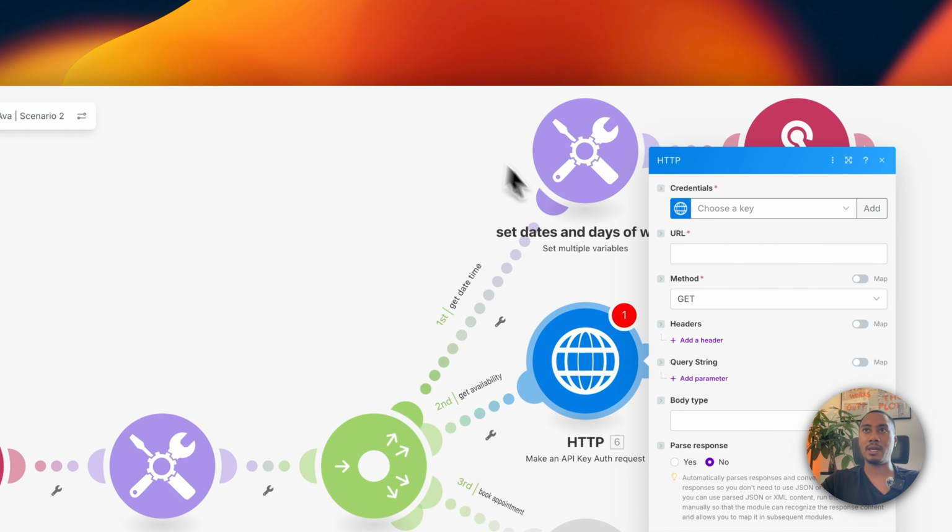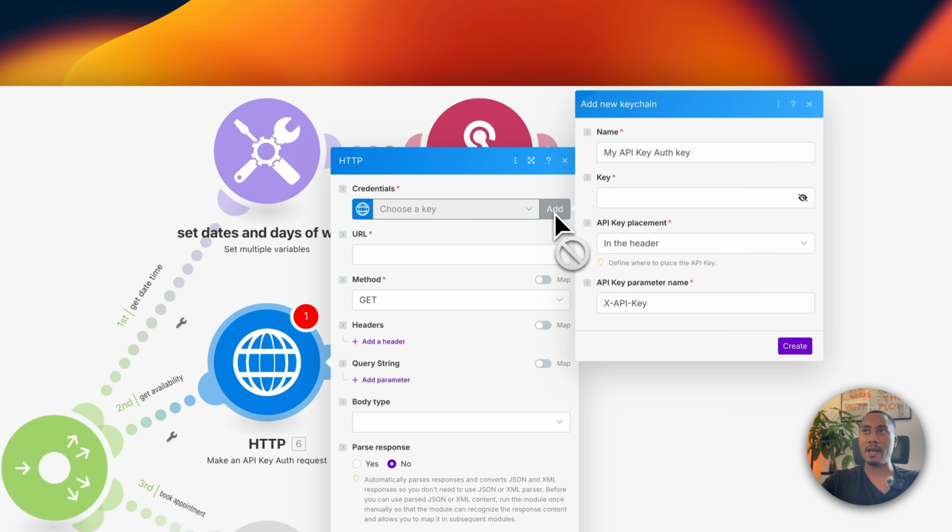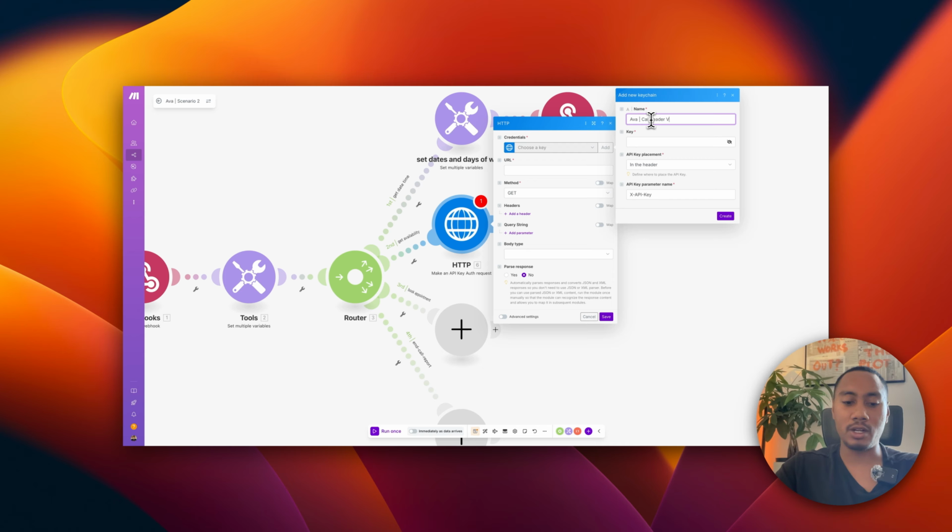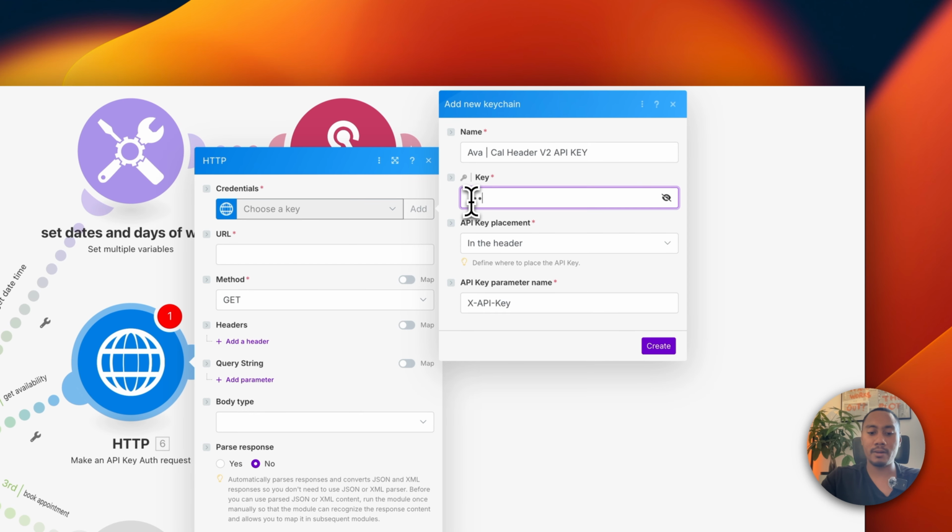So going back to Make, you're going to click add. You're going to give it a descriptive name. So something like Ava, Cal, and this is going to be a header key. We can also put V2, V2 API key. So this is how I would name this specific key. You're going to add Bearer space and then your token.